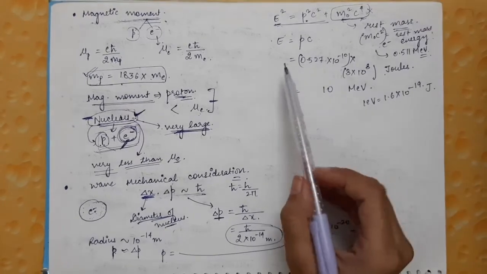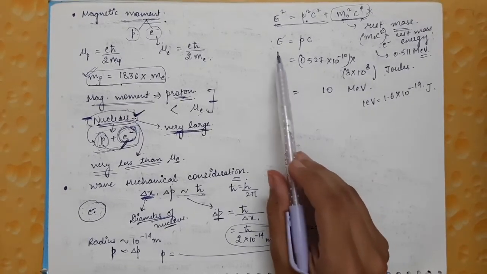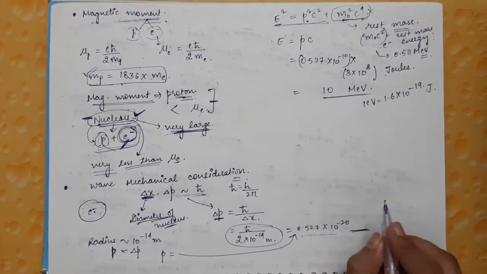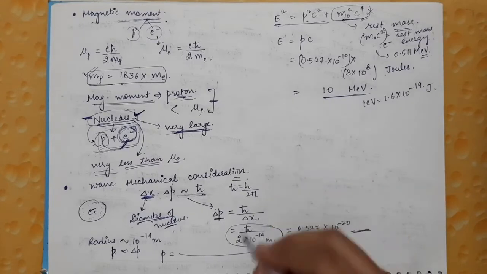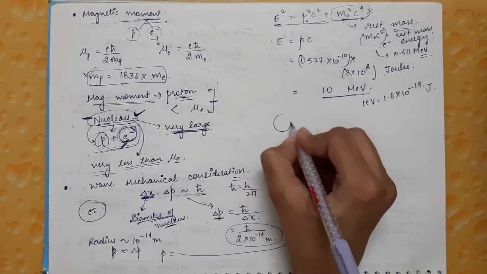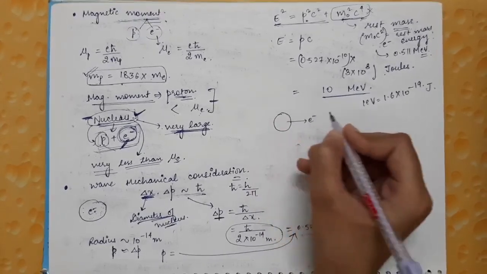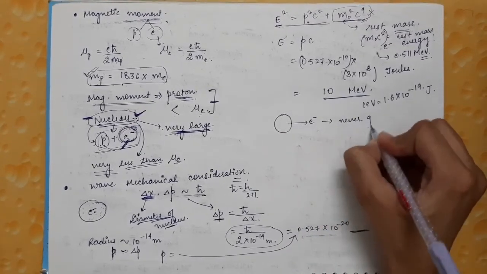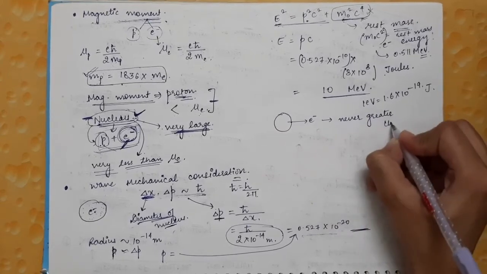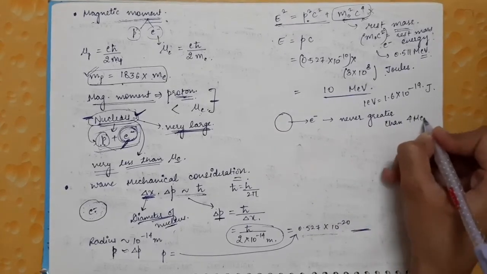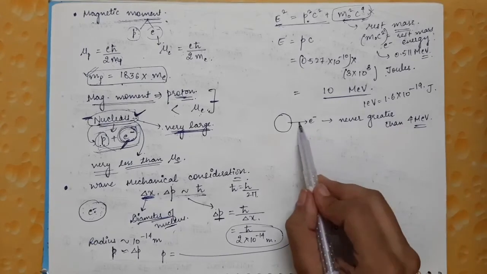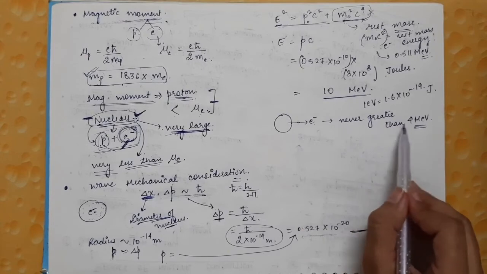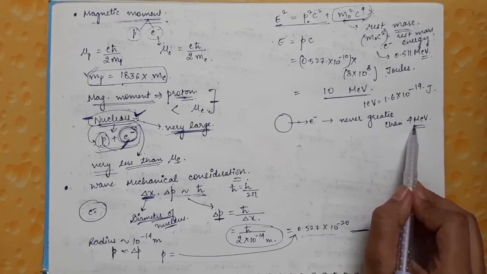So the energy of the electron, if it is present inside the nucleus, comes out to be equal to 10 mega electron volt. But it is observed that the electron's energy when it is emitted from the nucleus is never greater than 4 mega electron volt. That is the maximum energy of the electrons observed till now.